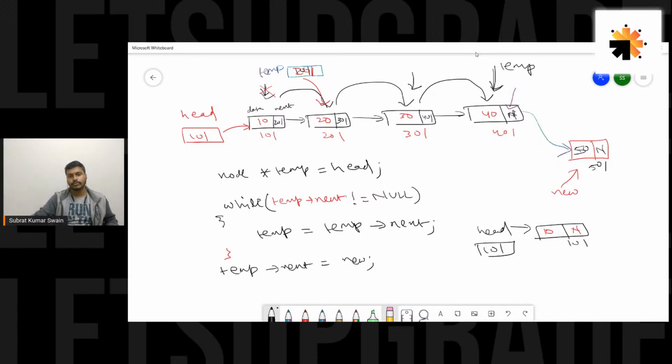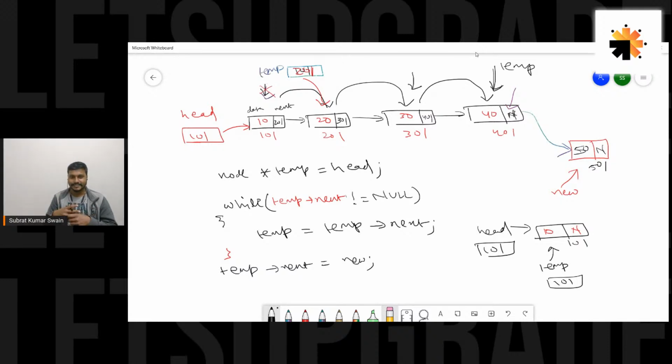So will this piece of code work? That is my question. Temp would initially point to the first node. Okay, temp is 101. So if you see the condition of the while loop, temp of next not equal to null, but here temp of next is null.